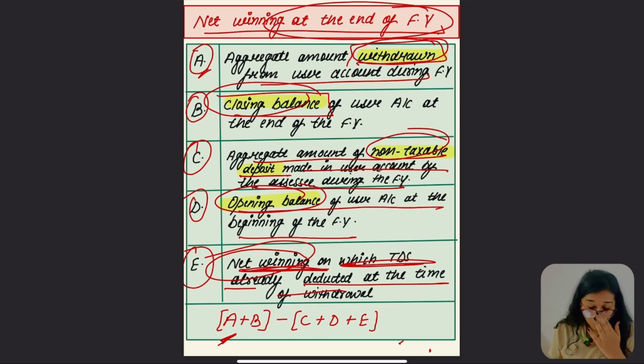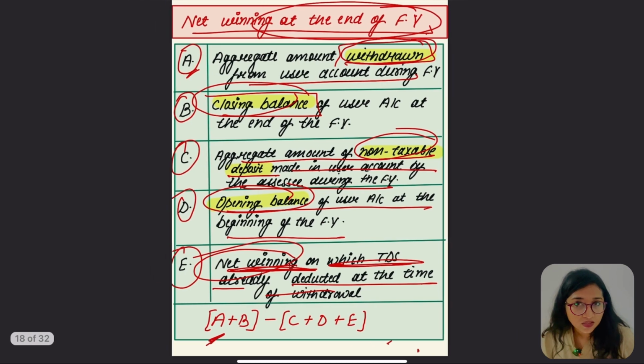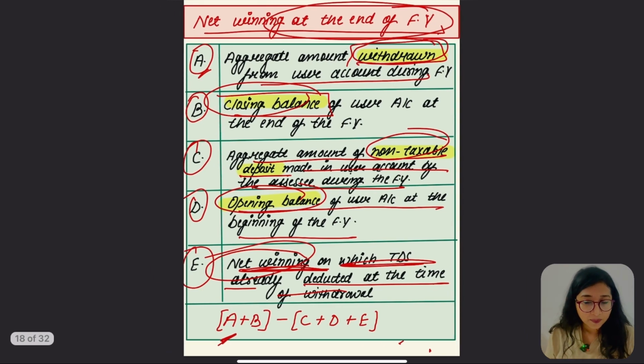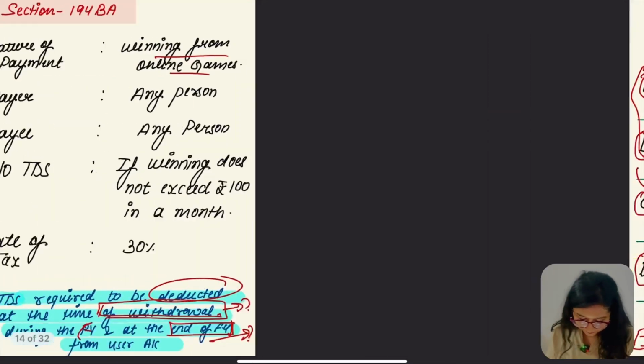This is the net winning at the end of financial year. So we have computed the withdrawal and the net winning at the end of financial year of the user account. On these two things we are going to deduct the TDS.